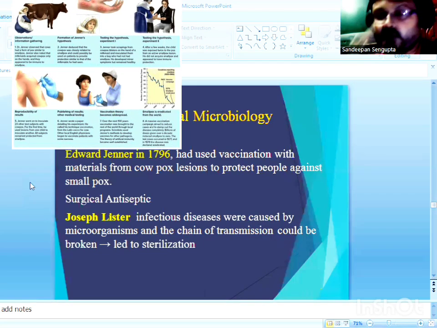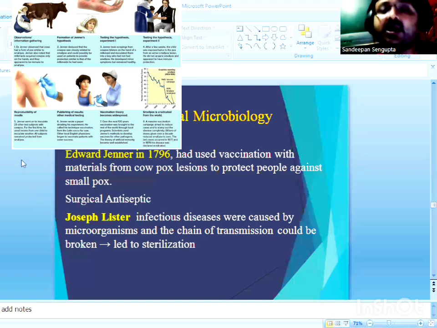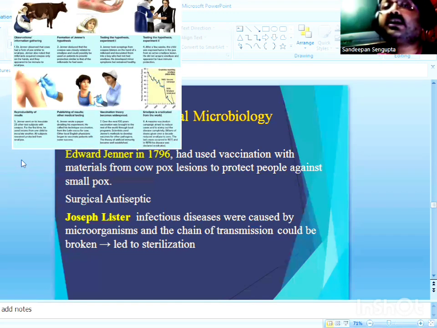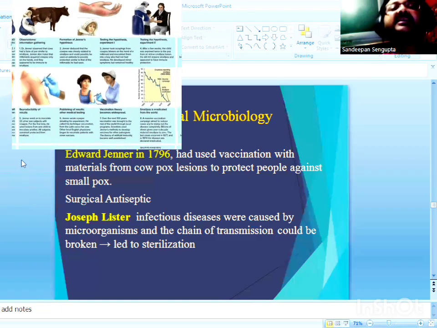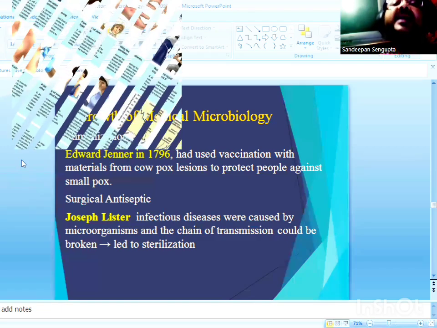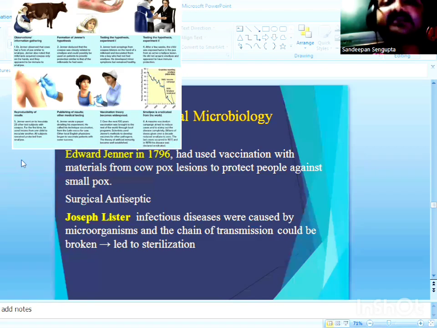Now, medical microbiology was progressing at a very rapid rate, and in between, important contributions were made by Edward Jenner, although they were made much before the advent of the germ theory of disease by Robert Koch. So Edward Jenner had already introduced the concept of immunization or vaccination.